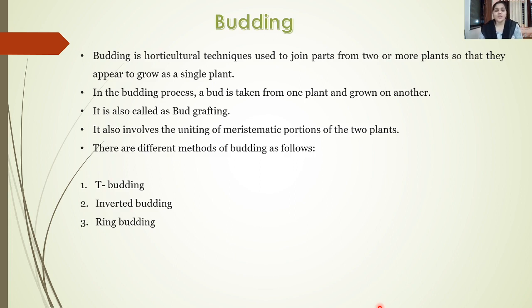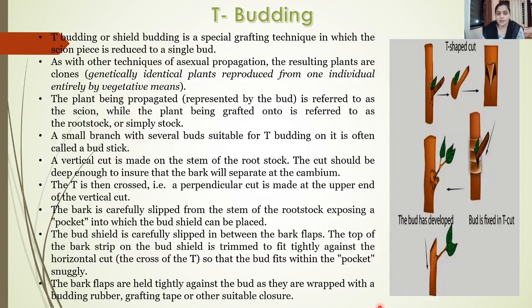Now specifically in case of bud grafting, we unite the meristematic portions of the two plants. Meristem is the tissue which has the ability to divide continuously, and thus it results in the growth of the plant. So usually while budding, we unite the meristematic tissues of the two plants. Now this budding can be of different types, specifically T budding, inverted budding, and ring budding. So let's study them in detail. The first type is called T budding.